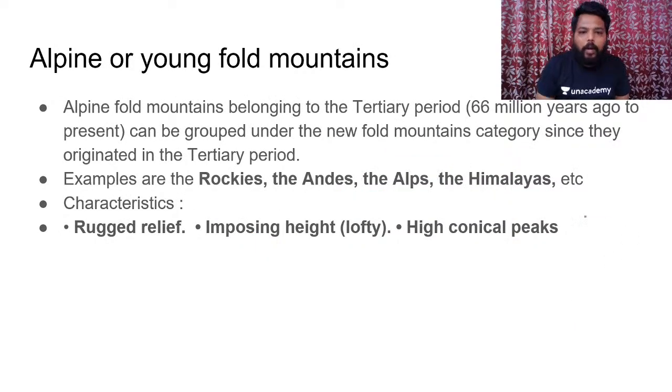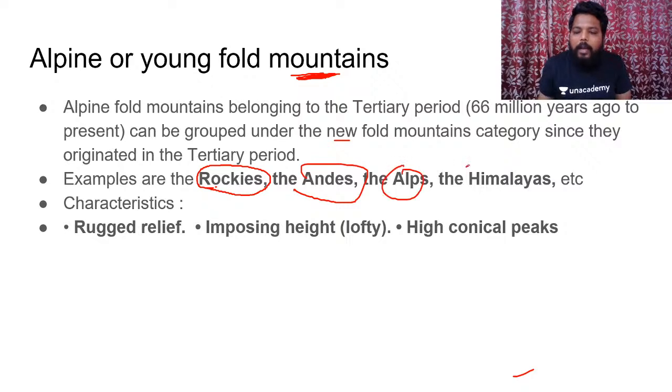So next, alpine or young fold mountains, with which we have a huge amount of connection. Everyone knows about these. Those fold mountains which were formed in the tertiary period can be grouped as the new fold mountain category. Examples include the Rocky Mountains, Andes, Alps, and Himalayas, and also do remember the Great Dividing Range of Australia. All of these ranges formed in one certain era. Hence, they are considered alpine mountains or the youngest fold mountains of the world.